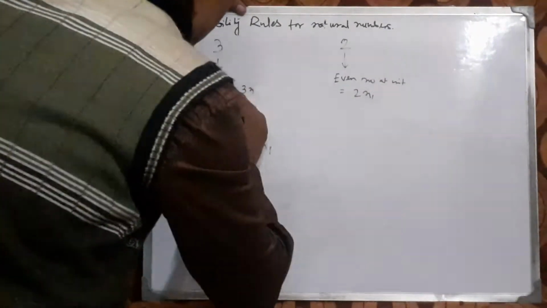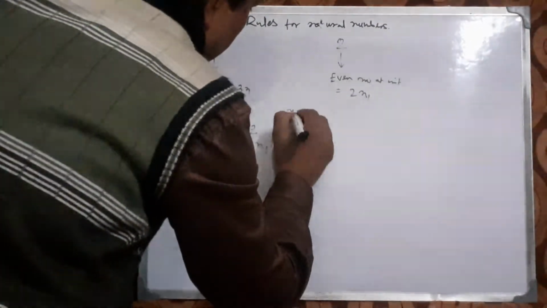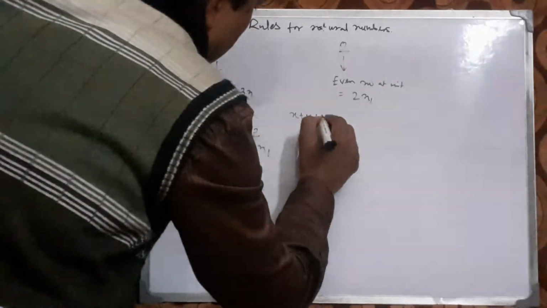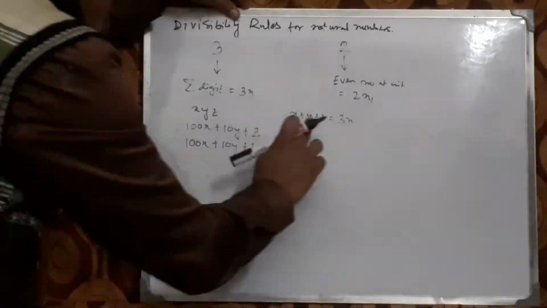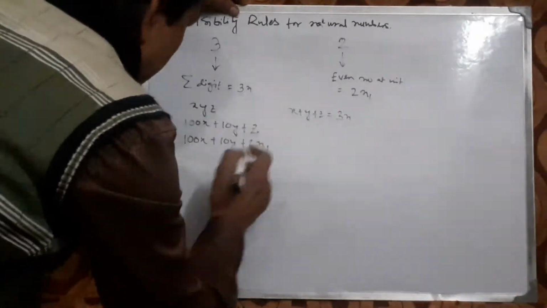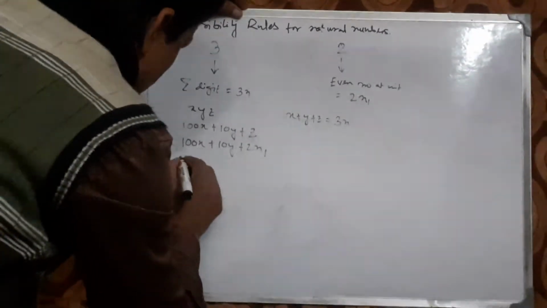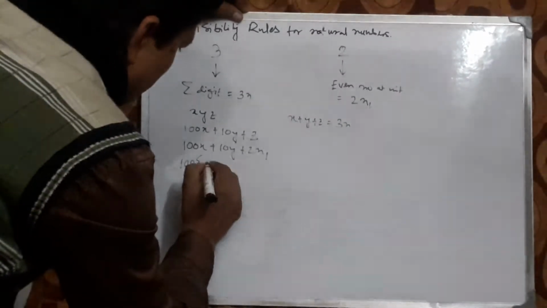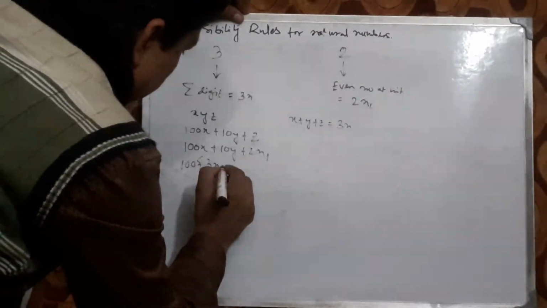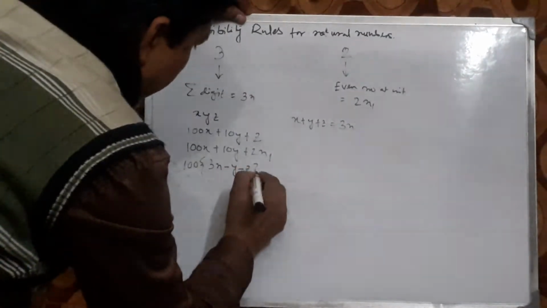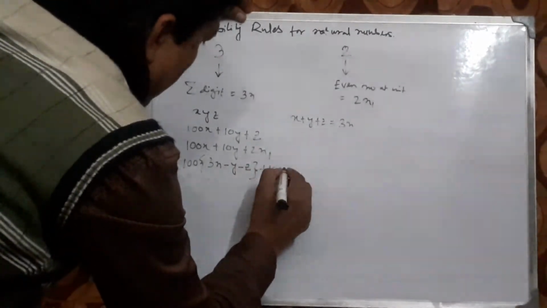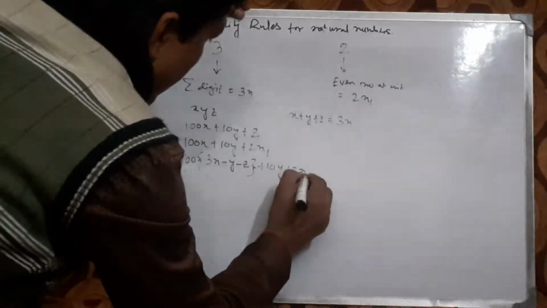Again, as this is divisible by 3, x plus y plus z equals 3n. So if we replace this, it becomes 100 into (3n minus y minus z) plus 10y plus 2n1.